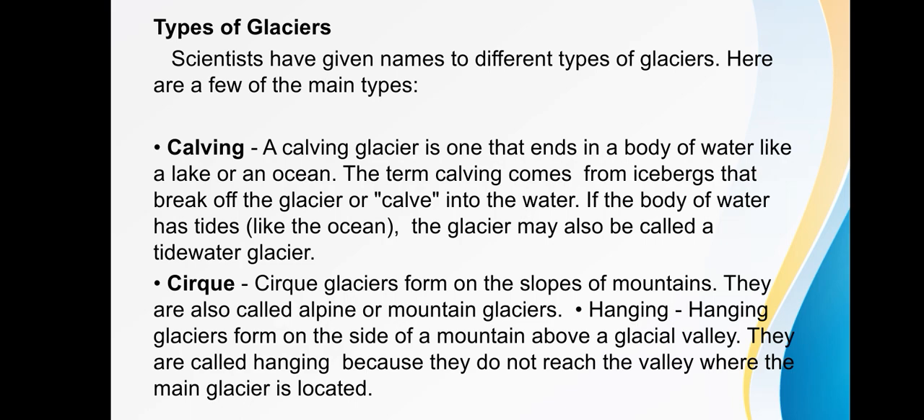Next, cirque. Cirque glaciers form on the slope of mountains. They are also called alpine or mountain glaciers. Hanging glaciers form on the side of a mountain above a glacial valley. They are called hanging because they do not reach the valley where the main glacier is located.